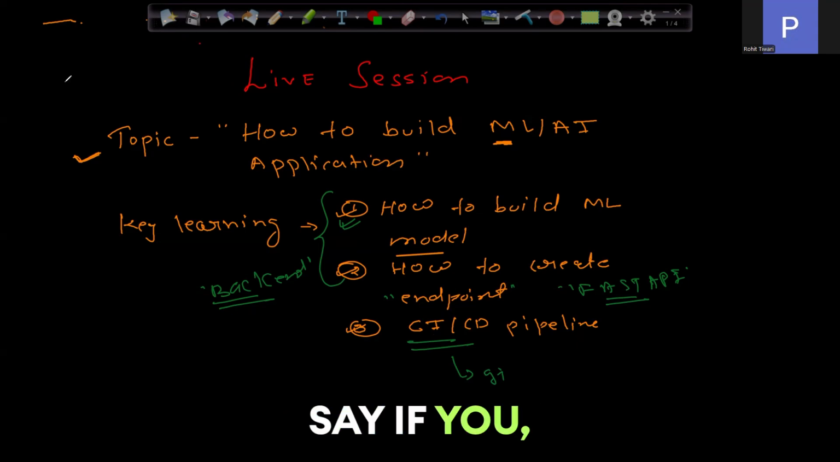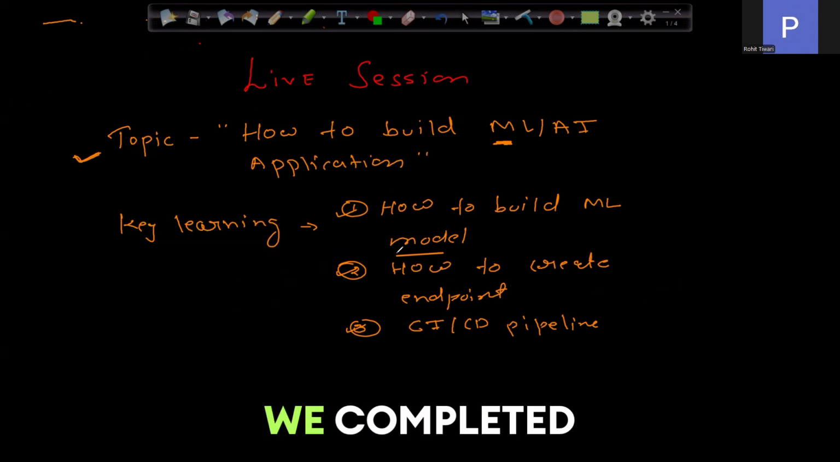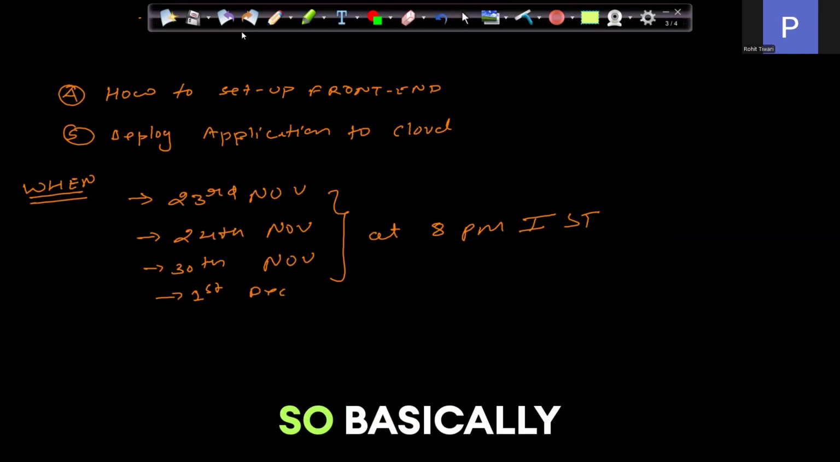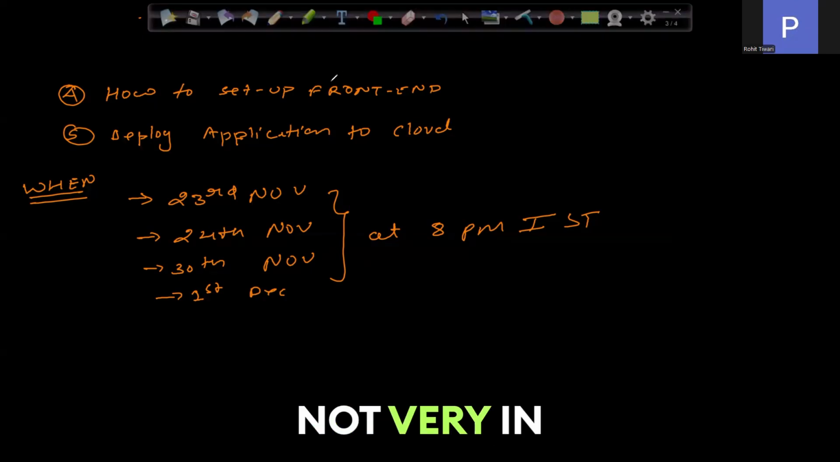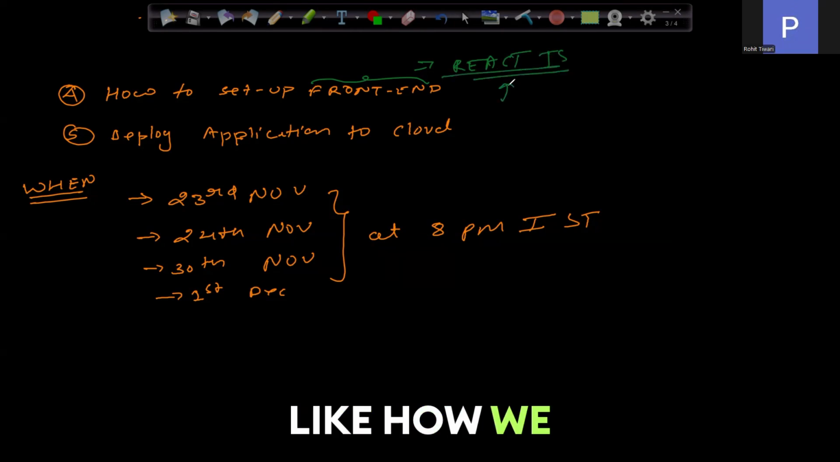Once we complete this part, next we're going to learn how we can set up our front end, because ultimately we are going to consume those endpoints in our front end application. Here we are going to learn the very basics, not in depth, of how a front end application works. We are going to explore the ReactJS framework: how we can set it up, add components, and run the ReactJS application.